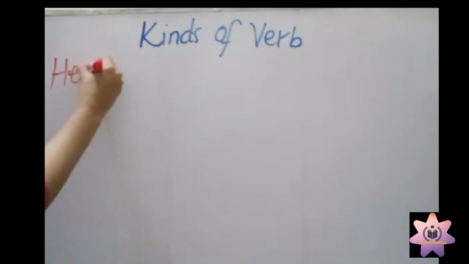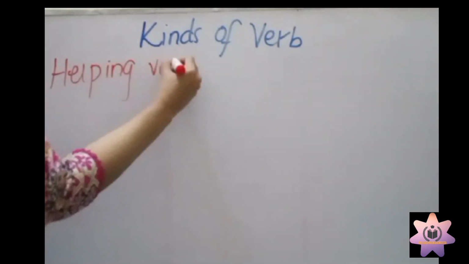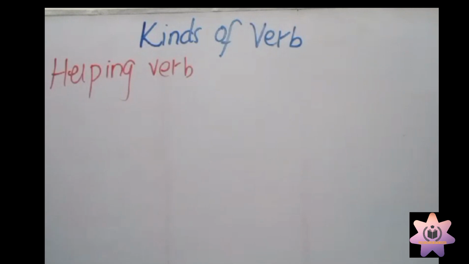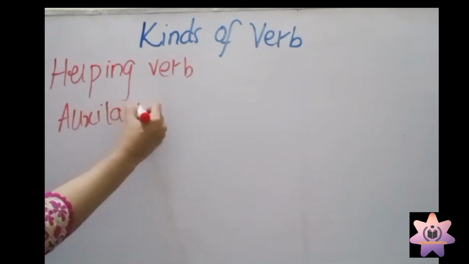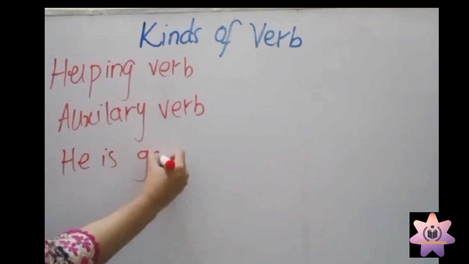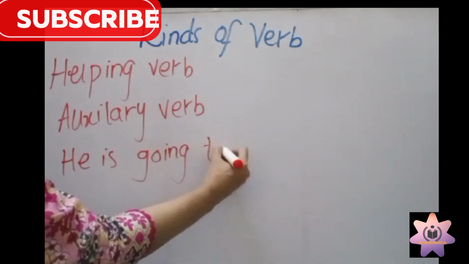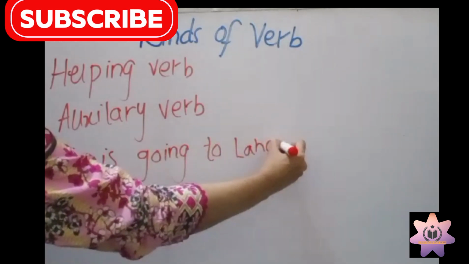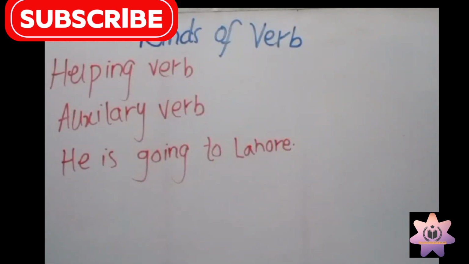Helping verbs are also called auxiliary verbs. Helping verb are also called auxiliary verb. So what's a helping verb? For example, here I'm going to write a sentence: He is going to Lahore.